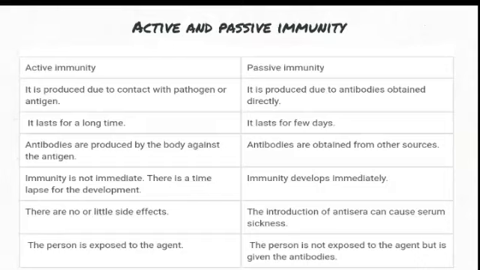Active immunity lasts for a longer time, whereas passive immunity lasts a few days. Immunity develops a little late in active, whereas it develops immediately in passive immunity. There are no side effects in active immunity, but there are a lot of side effects, especially hypersensitivity reactions, in passive immunity. The person is exposed to the agent in active immunity, whereas in passive immunity the person is not exposed; directly he is given the antibodies.